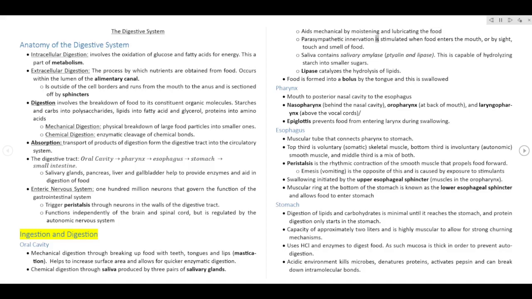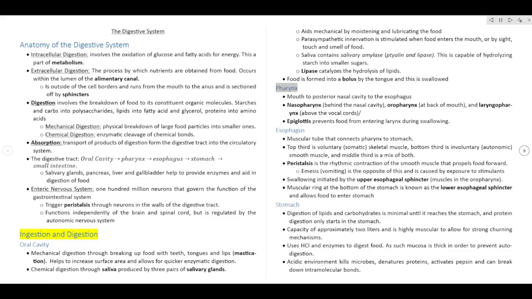Parasympathetic innervation is stimulated when food enters the mouth, or by sight, touch, and smell of food. Saliva contains salivary amylase, ptyalin, and lipase. This is capable of hydrolyzing starch into smaller sugars. Lipase catalyzes the hydrolysis of lipids. Food is formed into a bolus by the tongue and this is swallowed.